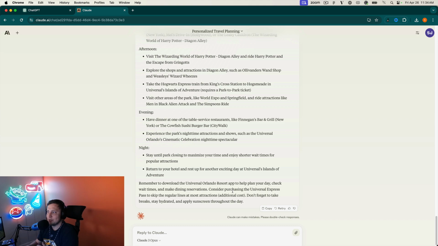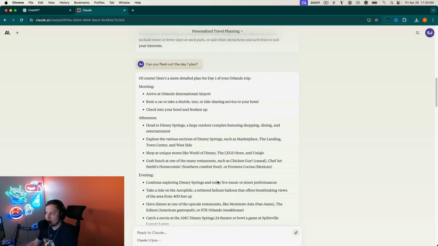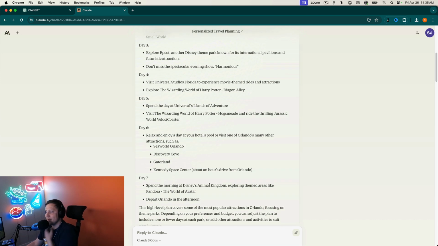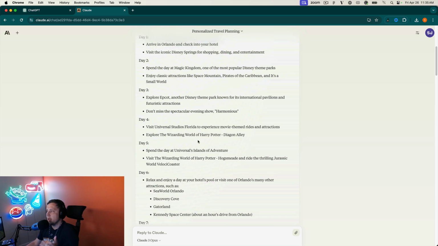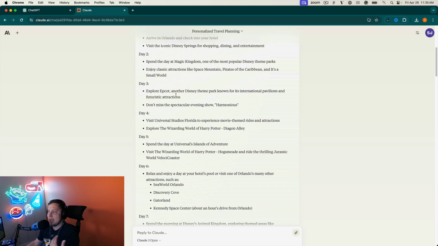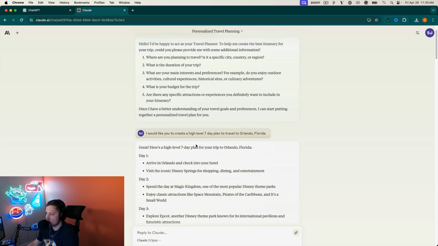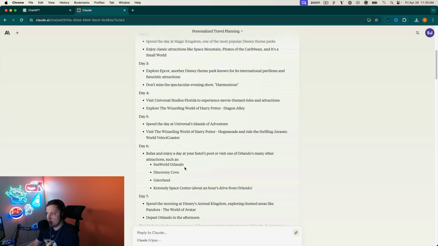ChatGPT mentioned going to Animal Kingdom instead of going to Epcot or Hollywood Studios. I strongly disagree with that. Animal Kingdom, I would argue, is probably the weakest of the 4 parks at Disney World. But Claude's telling you to go to Epcot and Animal Kingdom, so skipping Hollywood Studios, which you could argue is a good call. And not just that, it says to go to Disney Springs, which is really smart because you're going to Disney World the next day anyway, right? It's offering you the option to go to SeaWorld or something special if you want to there at day 6. So I would say Claude takes round 3 by the slimmest of margins.